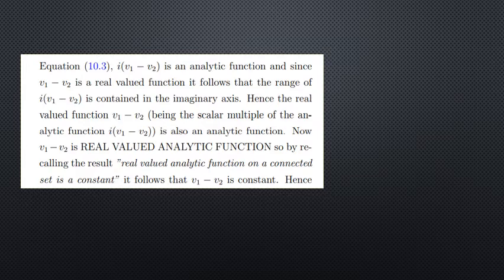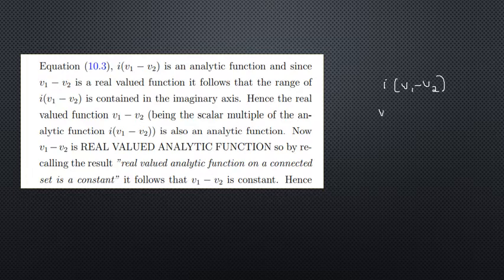Since v1 and v2 are real valued functions, hence i into (v1 minus v2) is an analytic function.